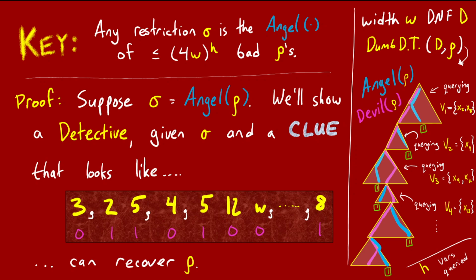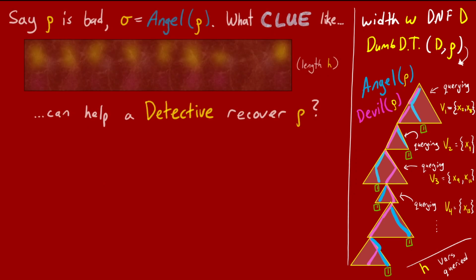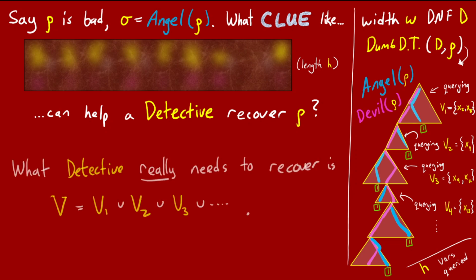Rather than directly telling you what the entire clue should be, let's put ourselves in the shoes of the detective who's trying to figure out rho given sigma. What kind of clue would we need in order to crack the case? It's important to remember that the detective does not get to see the structure of the decision tree, since the detective does not know rho. The only thing the detective gets to work with is some plain restriction, sigma, promised to be the angel of some bad restriction rho.